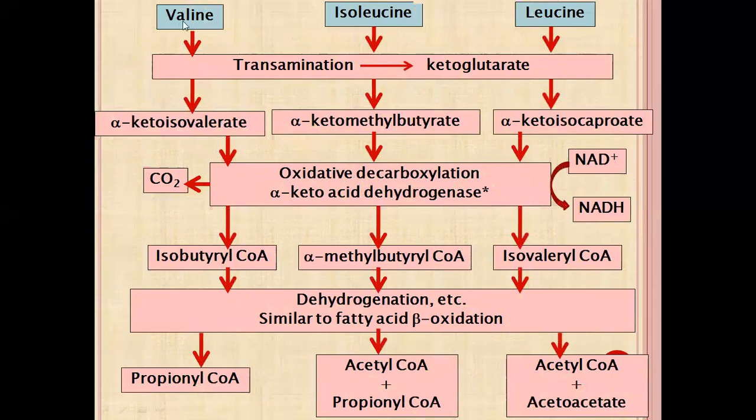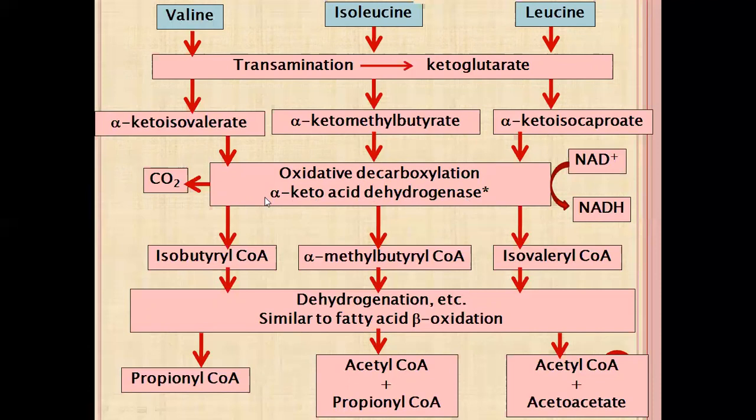See, these are the three amino acids: valine, isoleucine, and leucine. First transamination will form the alpha keto acid of the respective amino acids. Valine's alpha keto acid is alpha keto isovalerate, isoleucine's is alpha keto methyl butyrate, and leucine's is alpha keto isocaproate. You do not have to remember this complete pathway. Just remember these three amino acids. They will form alpha keto acids, and alpha keto acid metabolism needs alpha keto acid dehydrogenase. So remember this.